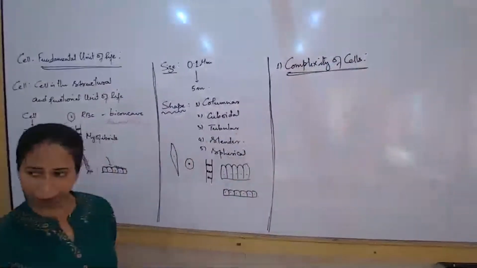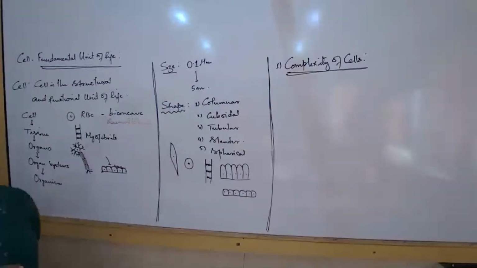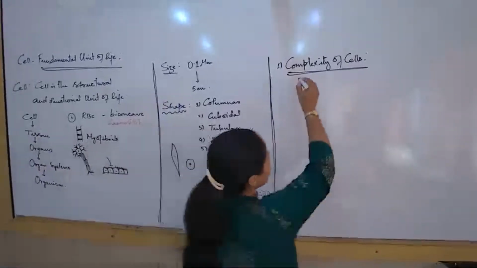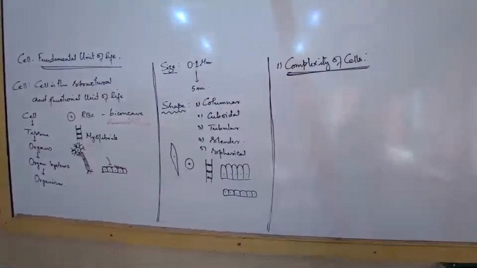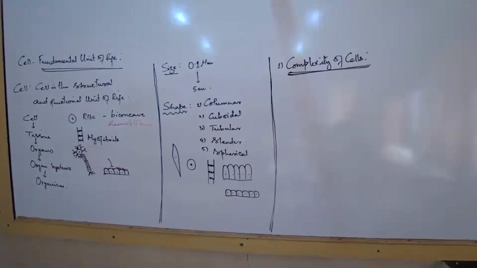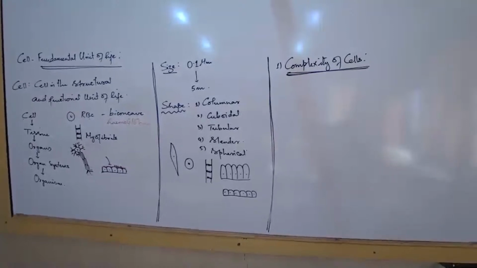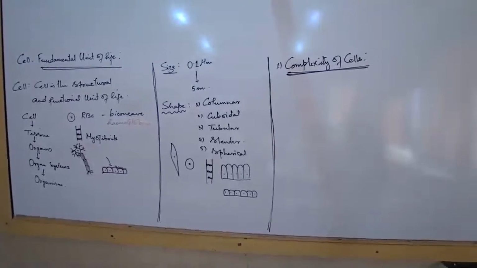Now, to understand the complexity of the cell, do you believe that there are certain organisms which are just a single cell? Amoeba. One single cell and that's the entire organism.